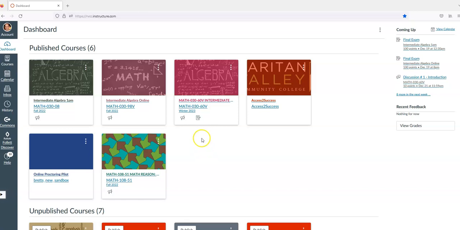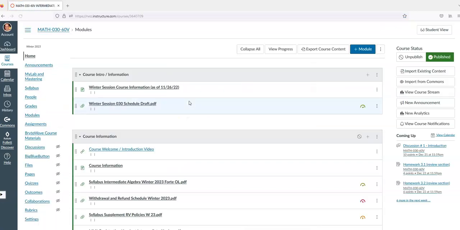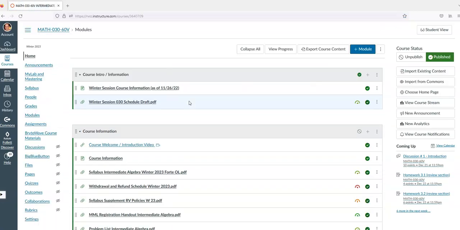There's a couple of little icons that show up on the bottom here. One of them is for announcements. So when I post an announcement on the main screen here, you'll see a little 1 or 2 or however many announcements there are. And then the one next to it is for assignments that are listed. So when you open up the course, your screen will look a little bit different than mine because I have publishing abilities and things like that.